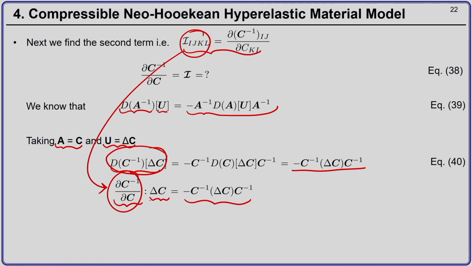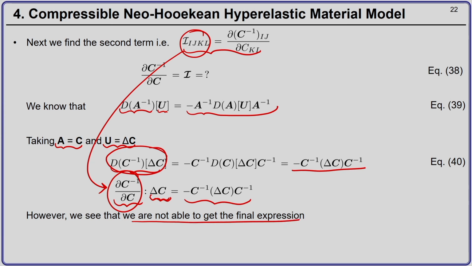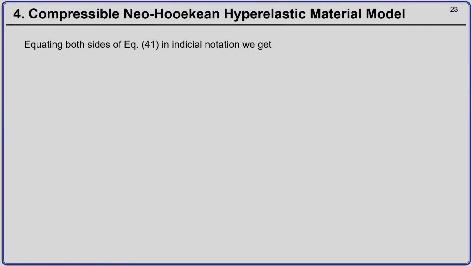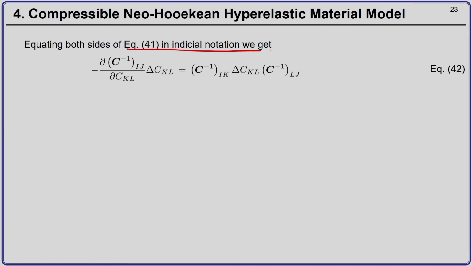Okay. But still we have this delta C which is not known. Okay. So, somehow we have to get rid of it, and for this what we do is we see that we are not able to get the final expression. So, what we do now is we write both sides of equation 41 in indicial notation. Okay. So, we write minus del C inverse I j by del C k l into delta C k l is C inverse I k delta C k l C inverse L j.